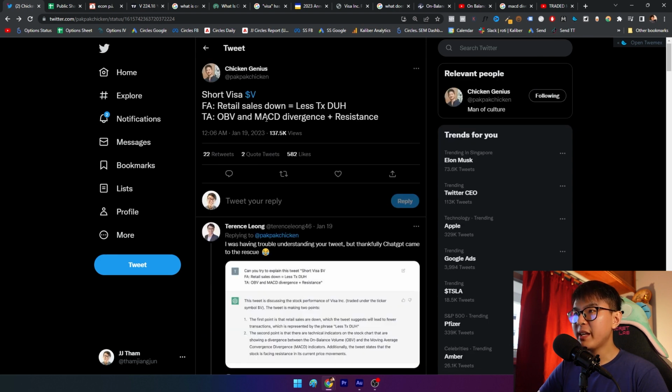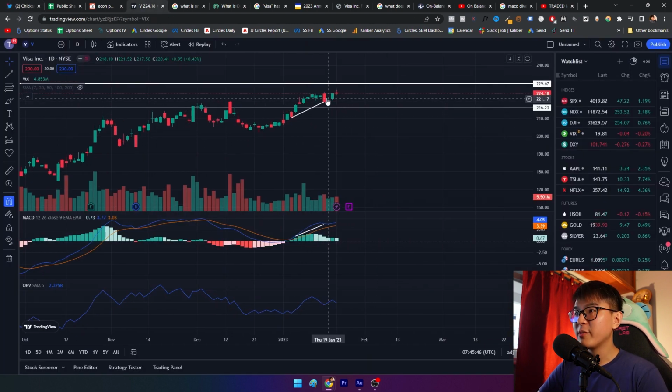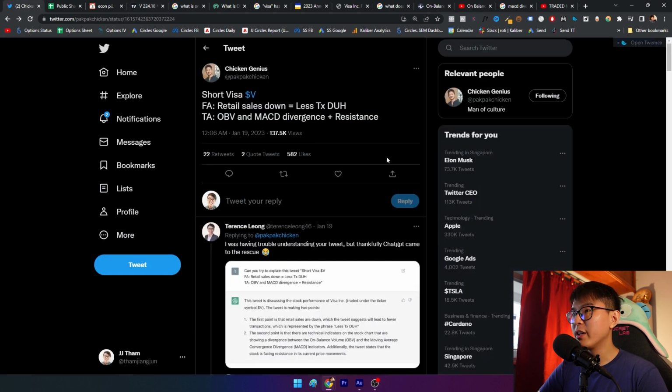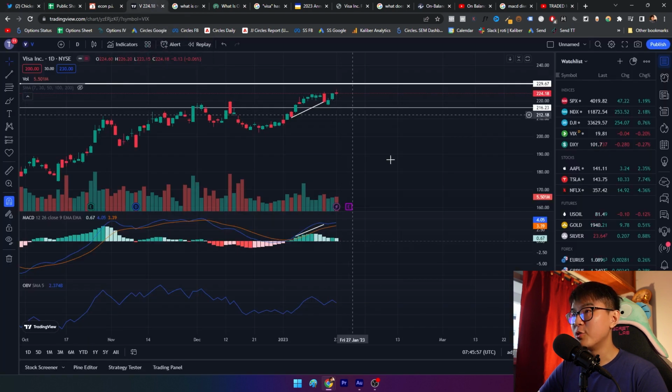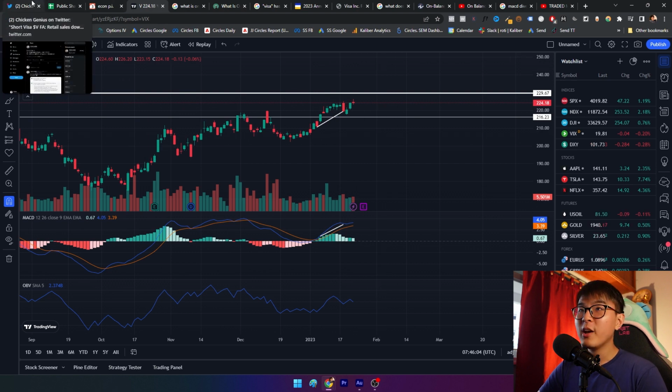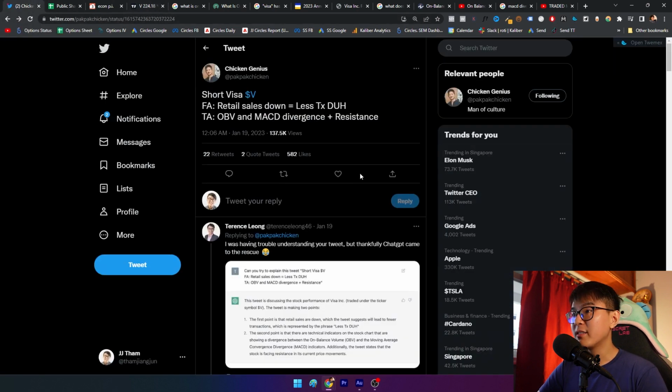The second point, OBV and MACD divergence plus resistance. This is the reason why he is shorting Visa. If you're new here and don't know what shorting Visa means, it essentially means that he's betting that Visa would actually go downwards. The tweet I would say is not really very clear. He doesn't give a clear price target of what price he thinks Visa will drop to. His current belief as of 19th January is that it will drop for a while. So that may present an opportunity for options traders to earn some kind of income.